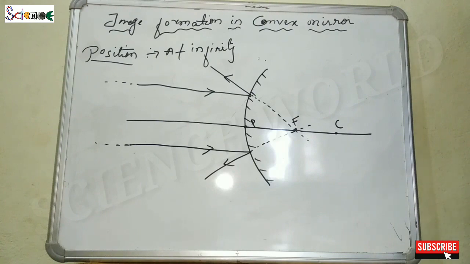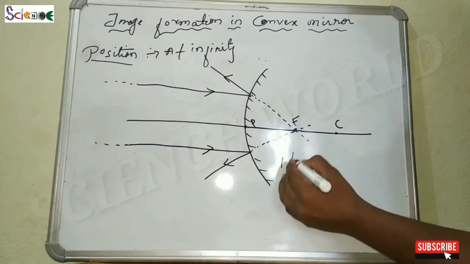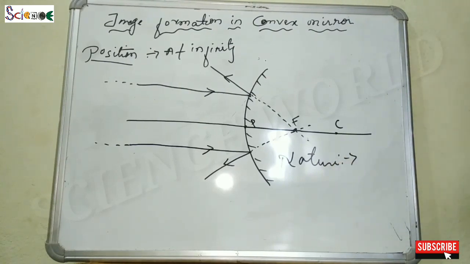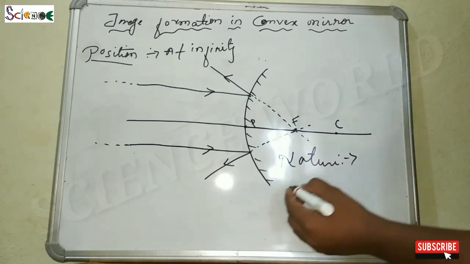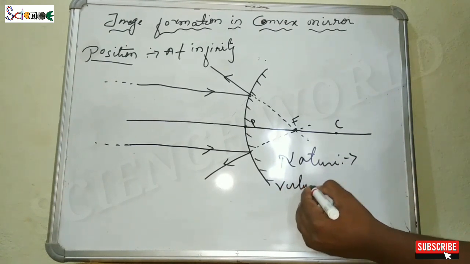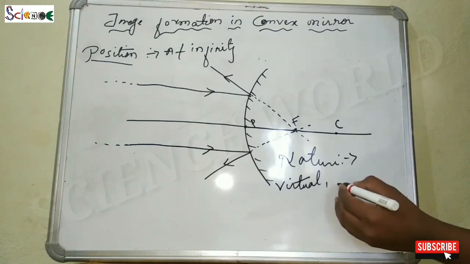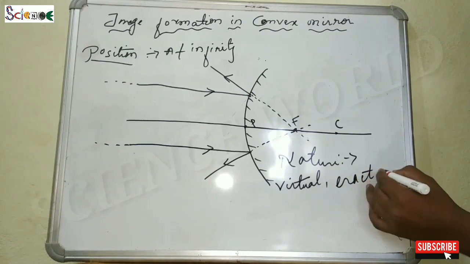Now let's see the nature of the image. Tell me whether it is real or virtual. It is easy: the image is forming on the right side, so it is virtual. And any image formed on the principal axis in a convex mirror is erect.